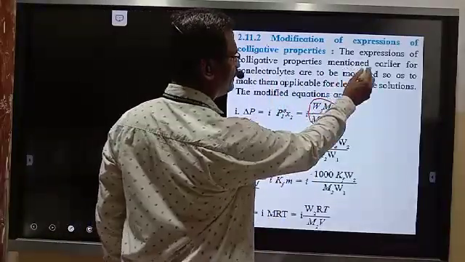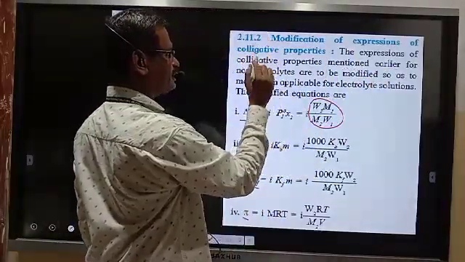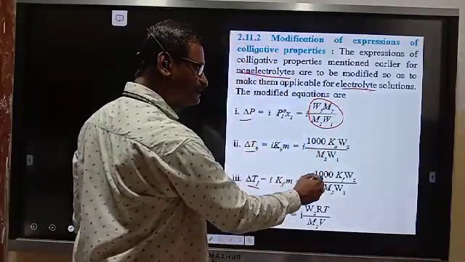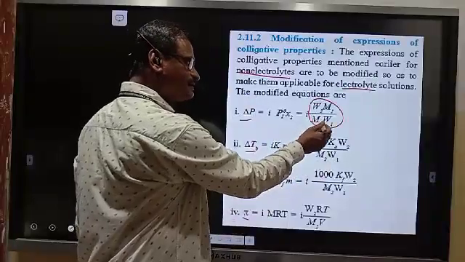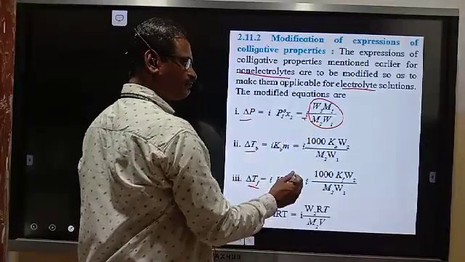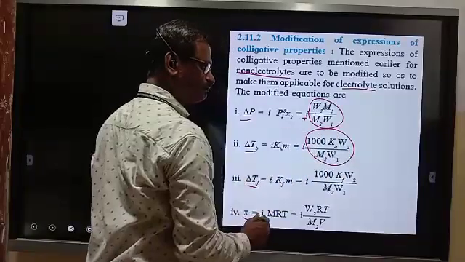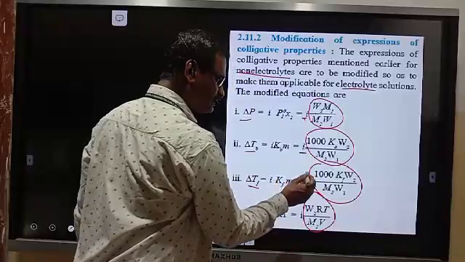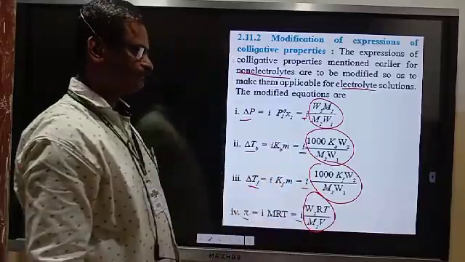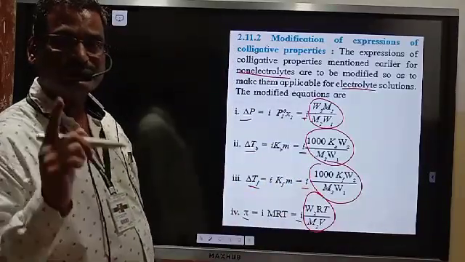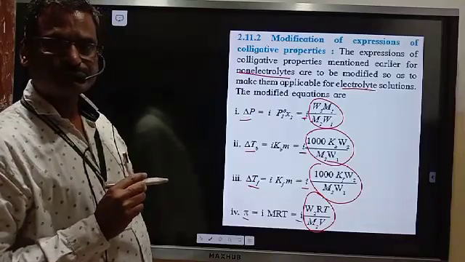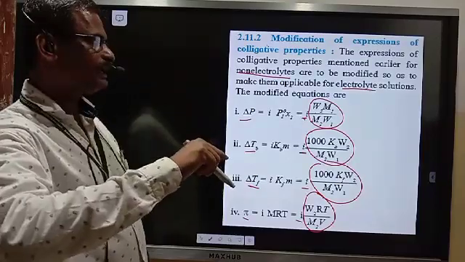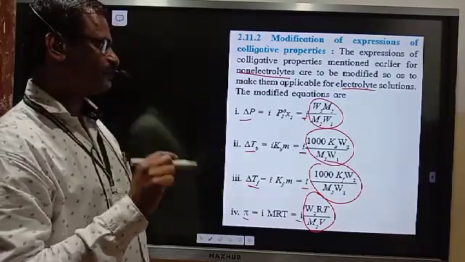The colligative properties mentioned earlier, whatever we have studied, are for non-electrolytes. For electrolytes, the modification is such that each expression is multiplied by the Van't Hoff factor i, which is the ratio of the colligative property of an electrolyte of given concentration to the colligative property of a non-electrolyte of the same concentration.